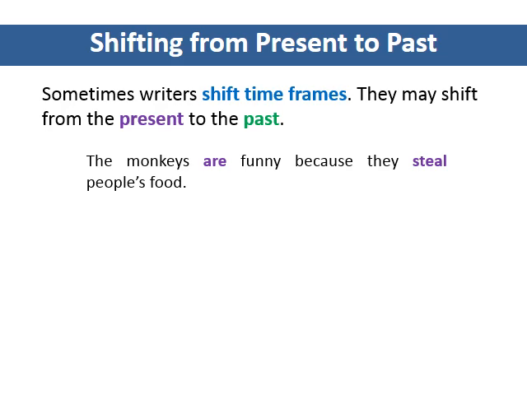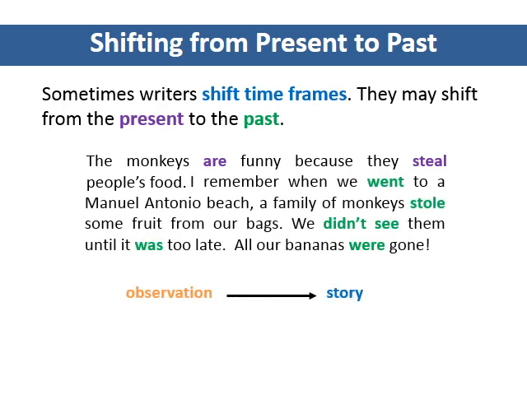They may start in the present tense and then shift to the past tense. In this example, the writer begins with an observation about some monkeys. This observation sets up the story the writer wants to tell about the time monkeys stole her or his food at a beach. Writers often use stories as evidence to support an opinion or observation in this way.